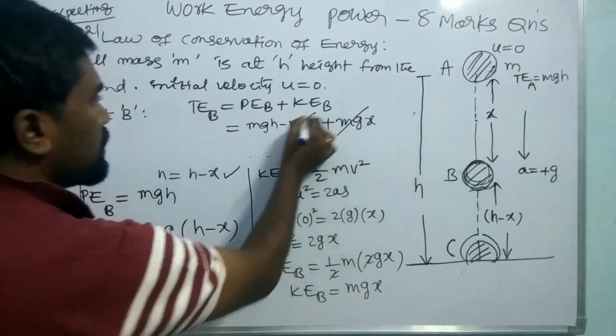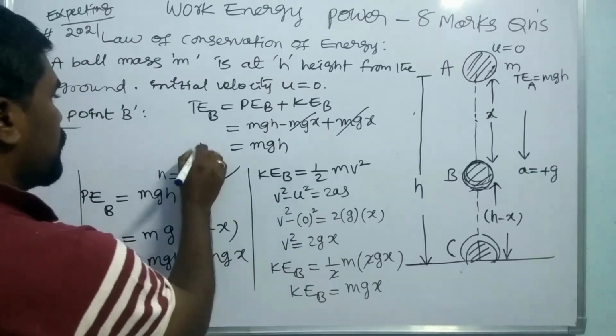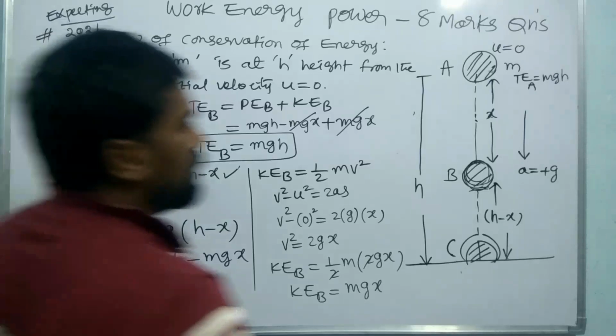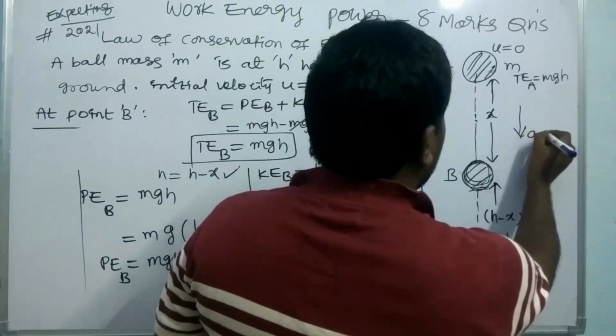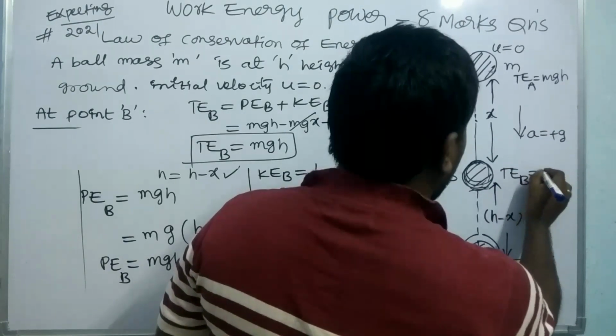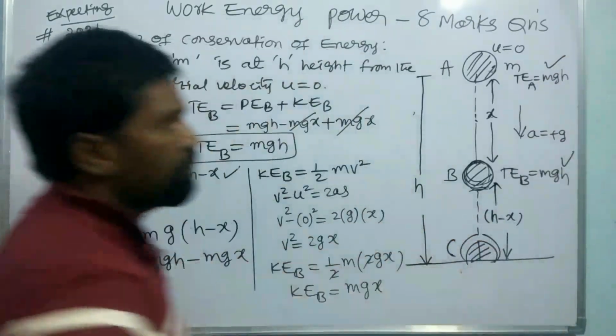So these two get cancelled out. The remaining is mgh. So Te at B is equal to mgh. So here we have to write the total energy at point B is equal to mgh, the same as at point A.